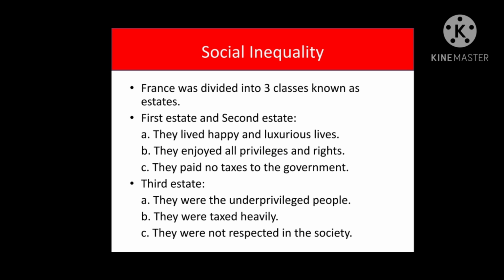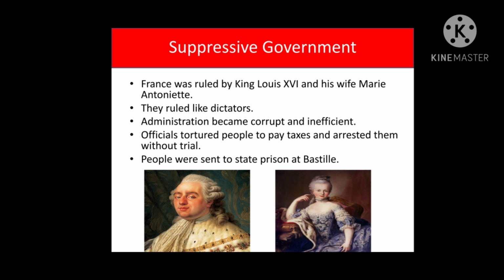Right, children? Now let's move to the next cause, that is suppressive government. Now, under this, we will discuss the political cause of French Revolution. Children, remember one thing, at that time, the ruler of France was King Louis XVI and his wife Marie Antoinette. According to French monarchs, it was believed that the ruler had the divine right to rule.